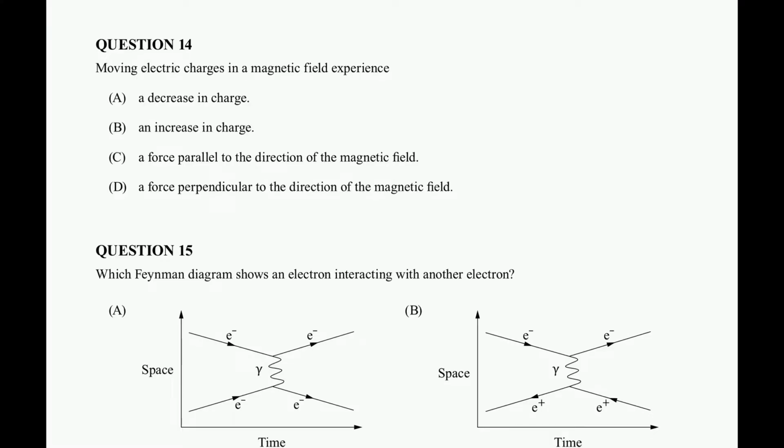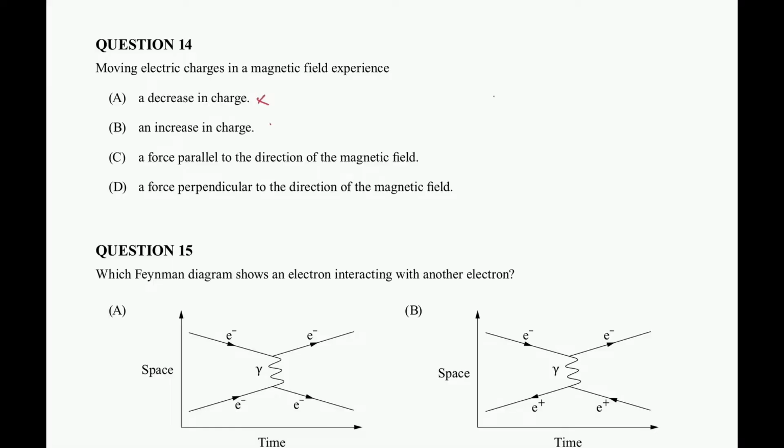All right, question 14: moving electric charges in a magnetic field experience a decrease in charge, an increase in charge, a force parallel to the direction, or a force perpendicular to the direction of the magnetic field. So to think about this, let's go through what's true and what isn't. First and foremost, a moving electric charge in a magnetic field doesn't experience a decrease in charge. It's going to maintain that charge.